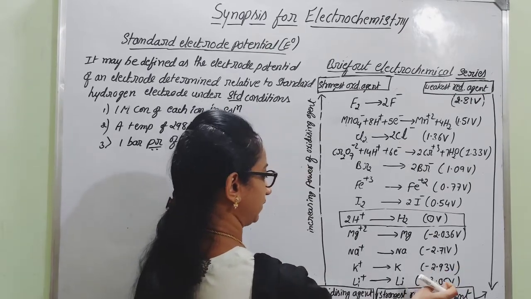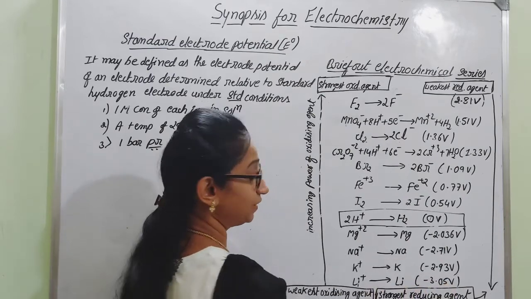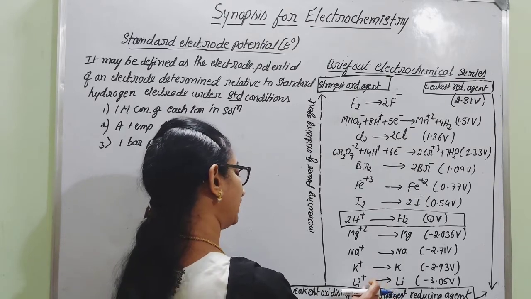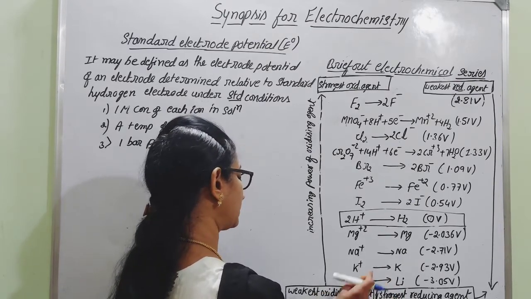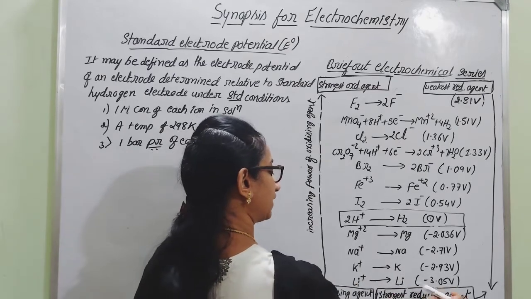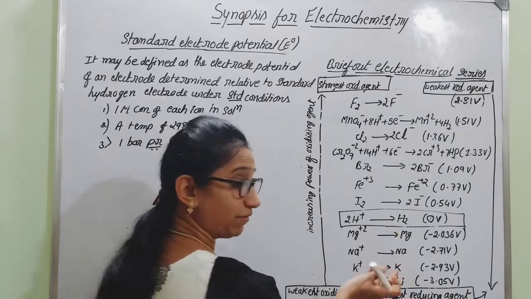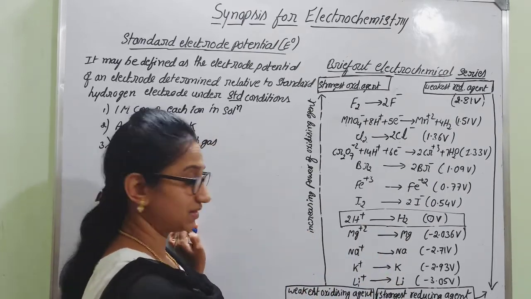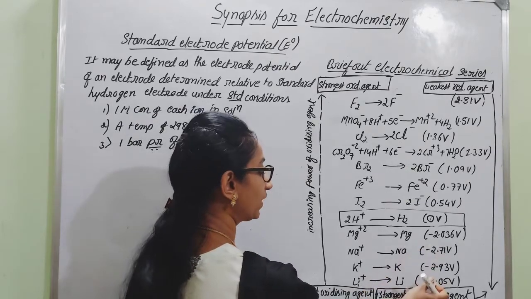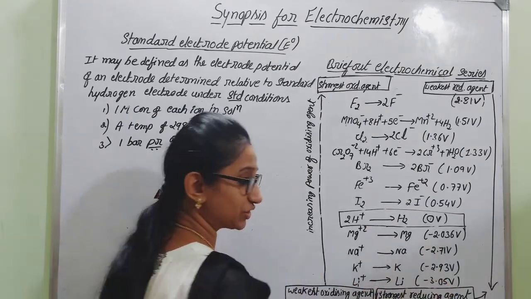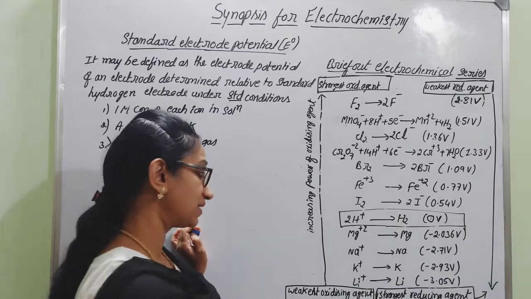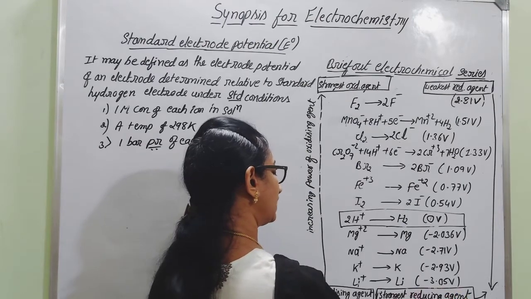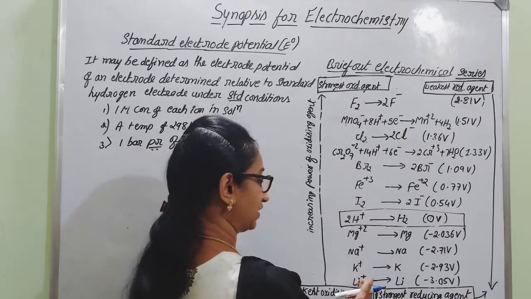So that negative value indicates that it is very difficult for the conversion of Li plus into Li. Therefore, it can easily undergo oxidation. So it is the strongest reducing agent. It can easily give off electrons, but it is difficult for it to attract electrons. Hence, the elements having more and more negative standard reduction potential values are said to be the strongest reducing agents. It is easy for oxidation rather than reduction.